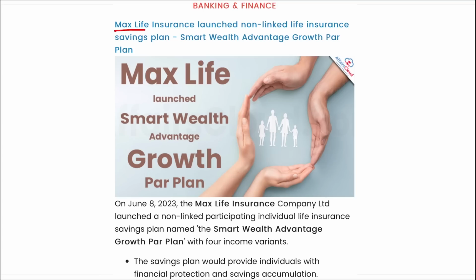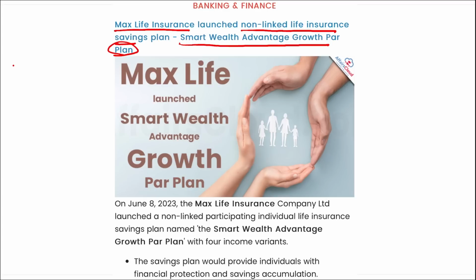Next is Max Life Insurance. They have launched a non-linked insurance saving plan, that is the Smart Wealth Advantage Growth Par Plan. I repeat, Smart Wealth Advantage Growth Par Plan, right? This has been launched by which insurance company? It is Max Life Insurance Company. The saving plan would provide individuals with financial protection and saving accumulation.